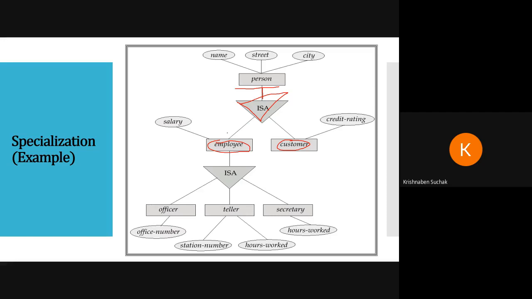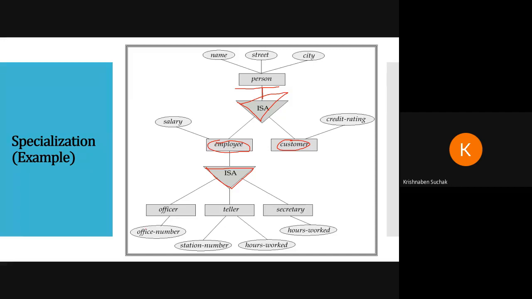Again, employee and customer. Employee is again creating subgroupings of different persons. Employee can be officer, tailor, or secretary. Here again the A notation is used, which shows specialization. Employee can be officer, employee can be tailor, and employee can be secretary. Then there are different attributes of different persons.